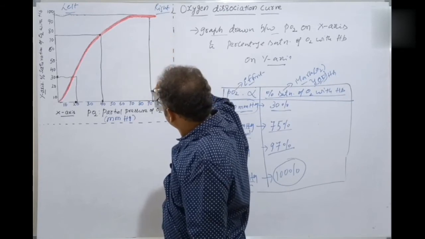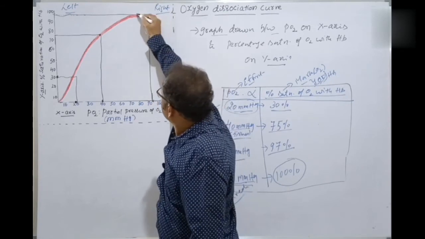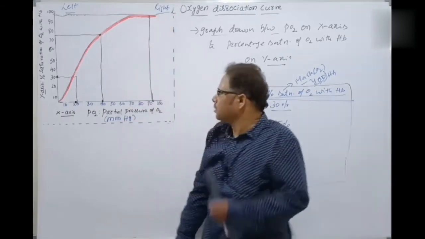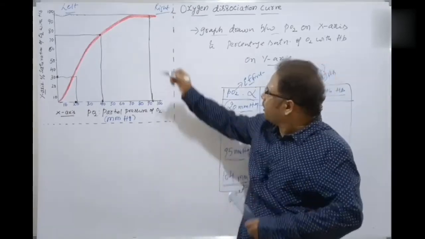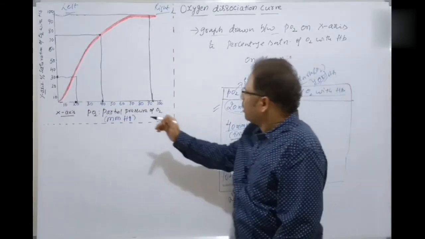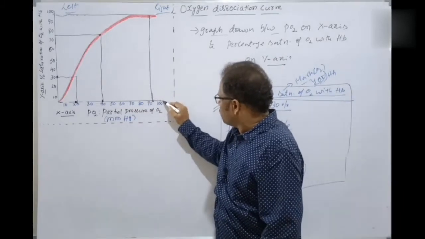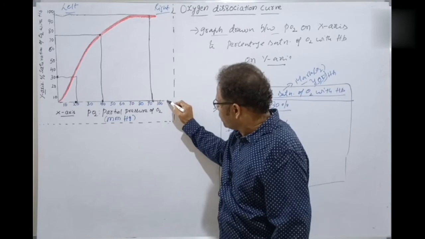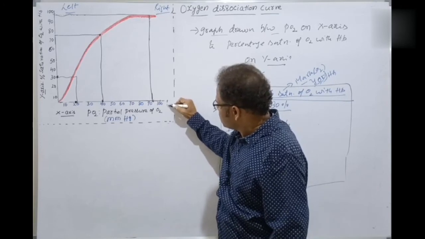Like this, like this, like this. 95. Okay, so this is the point here. Different points are taken here. If it is 104 mmHg, let's assume it is not up to 100, I have drawn it. For example, here is 104.